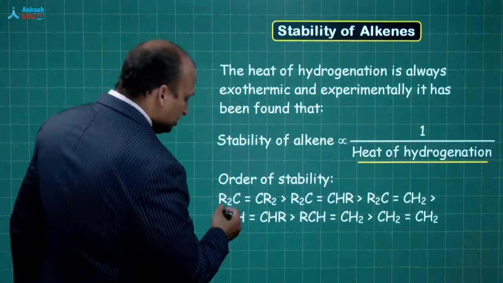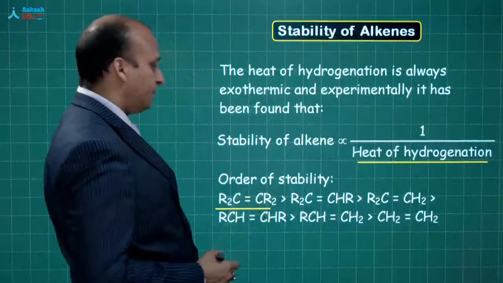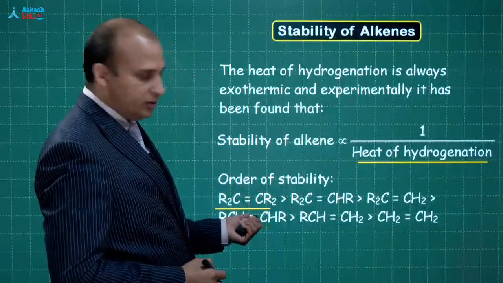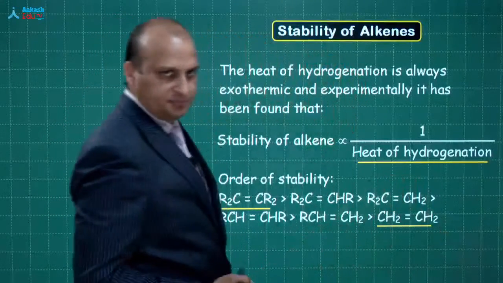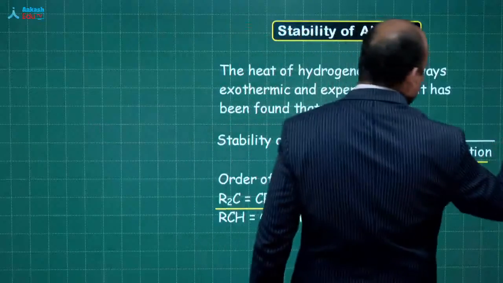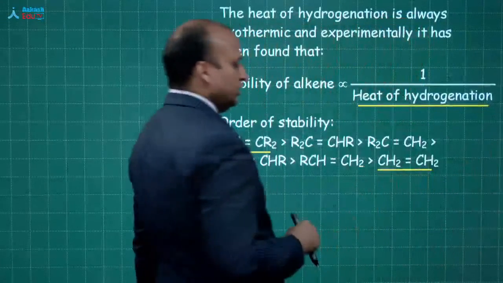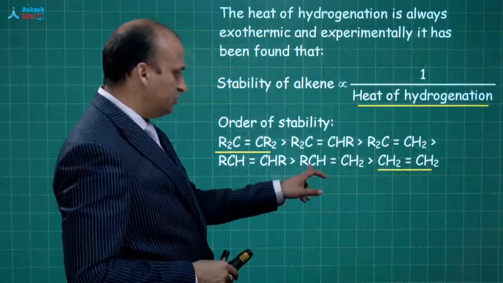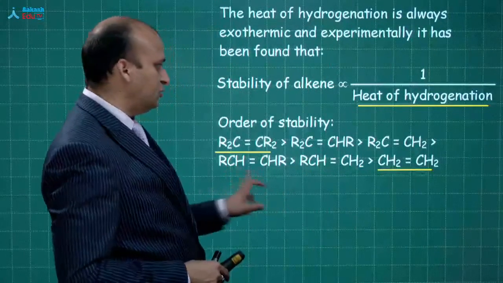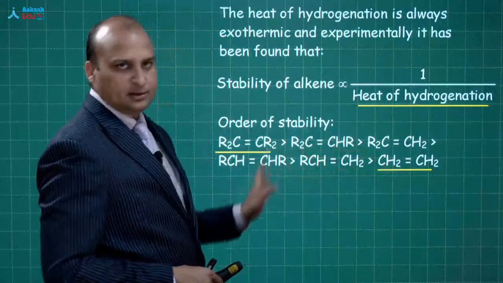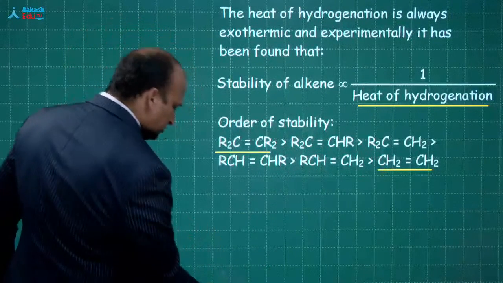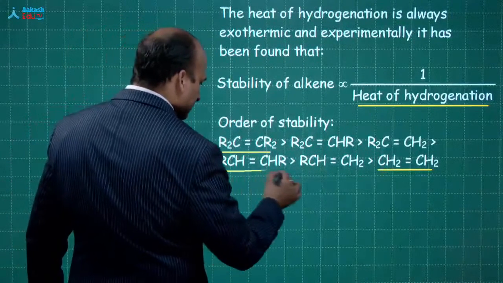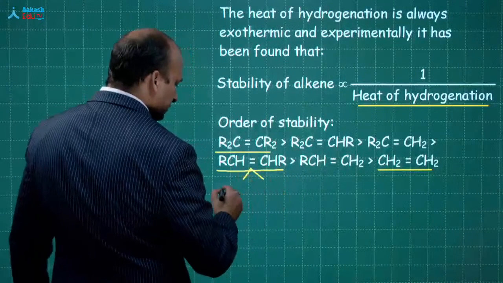The alkenes which are more substituted are more stable. Over here, this is the least substituted, you only have hydrogen atoms, then you substitute, then substitute, then substitute like this.